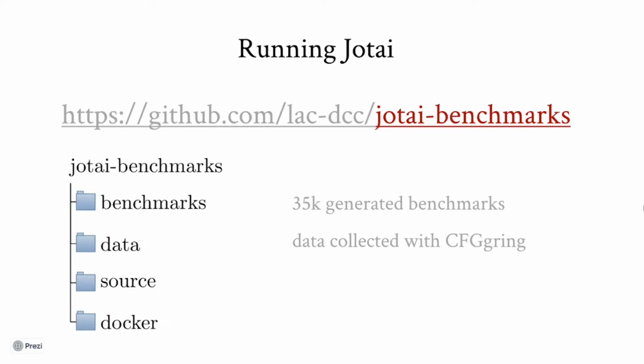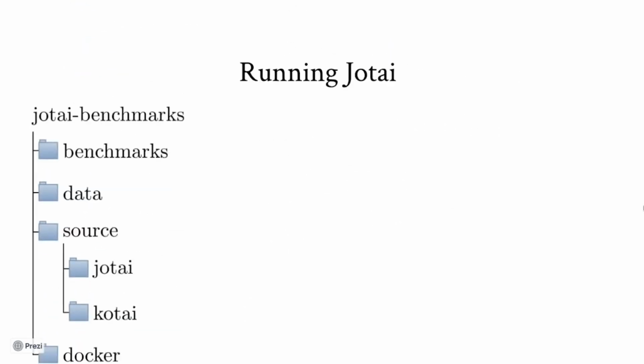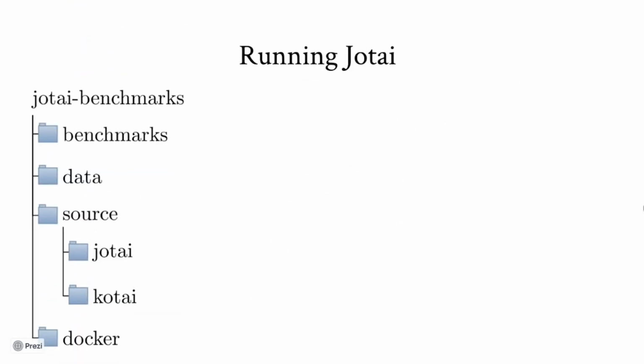You can choose to build Jotai from source, or you can use the Docker that we made available. I won't go over the steps on how to build Jotai, but I'll give you an overall idea. So if you choose to build the tool yourself, you will start from the source folder. There you have two items with the Jotai name. One is the code generator, and the other is a Python script responsible for calling Jotai commands and setting up the final benchmarks. First, you need to build Jotai.